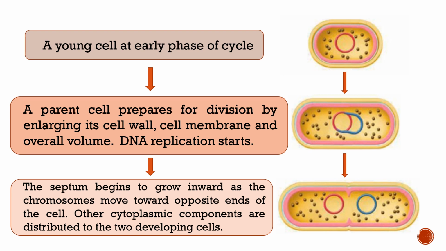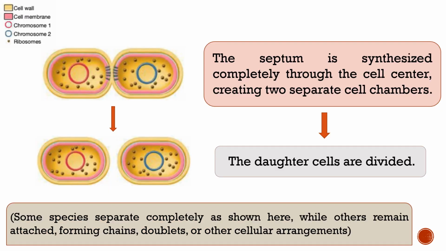In the third figure, you can observe that the DNA has completed its replication and divided into two parts. After that, the DNA or chromosomal material moves towards the opposite ends, and inward growth of the cytoplasmic membrane takes place at the middle of the cell. The cytoplasmic membrane is attached to the mesosome.